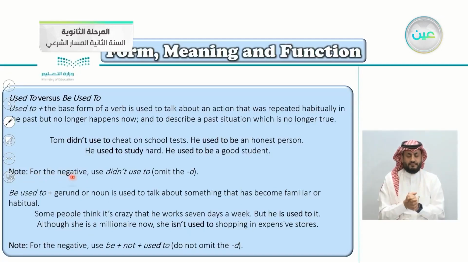Note, for the negative, we use didn't use to and omit the D. So we don't say didn't used to, we omit the D, of course.